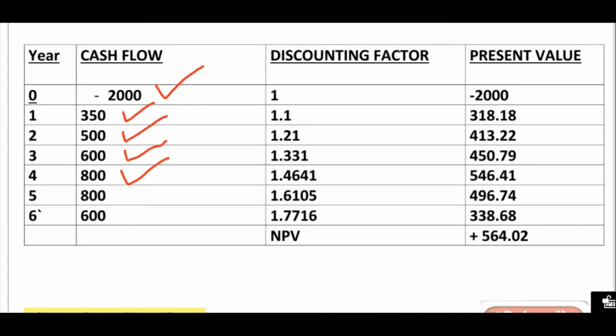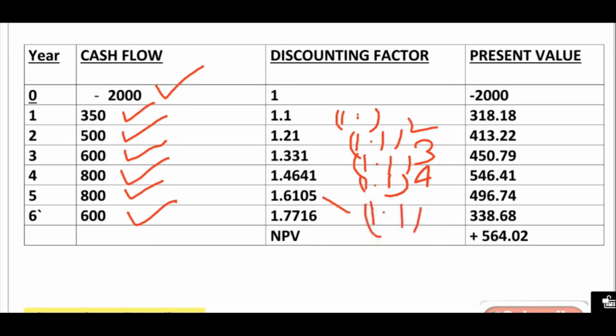After the fifth year we are getting again 800 rupees, and after the end of 6 years we are getting 600 rupees. Then we have taken a discounting factor, means after 1 year we get 1.1. So this is nothing but 1.1 only, and this is 1.21, which is 1.1 square, and this is 1.331, which is 1.1 to power 3, and this is 1.4641, which is 1.1 to power 4, and this is 1.1 to power 5, and this is 1.1 to power 6. So in this way we got the discounting factor.